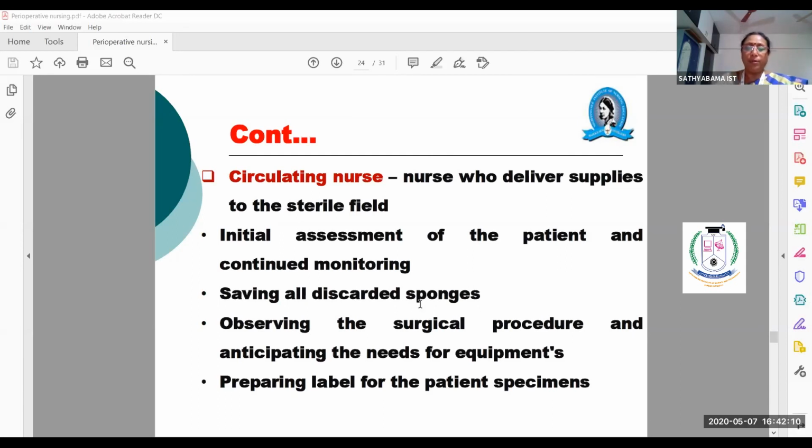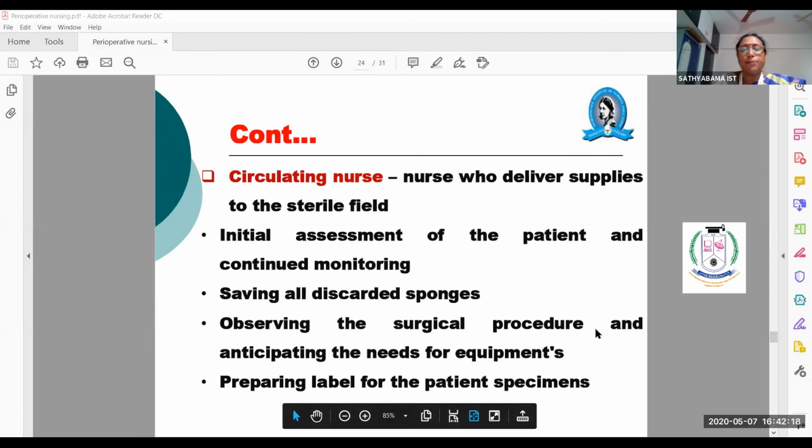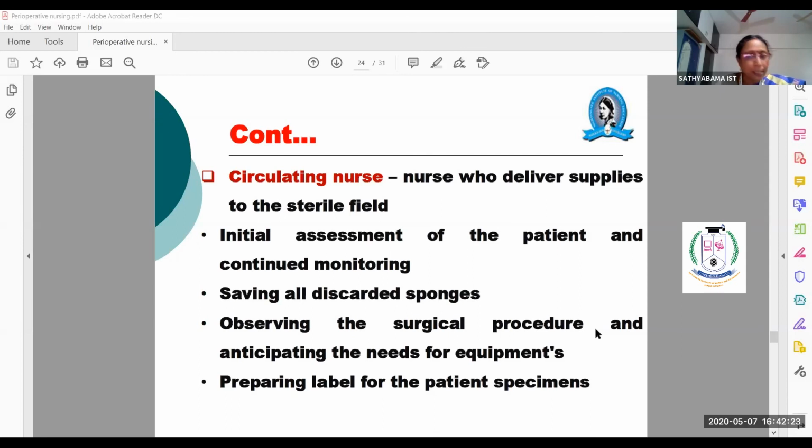Next, observing the surgical procedure and anticipating the need for equipment. Observing the surgical procedure means watching whether there is any oozing, any severe bleeding, or any gaping. You observe all these problems. Though the doctors are monitoring very closely, it's still your duty to report to the doctor what is happening.